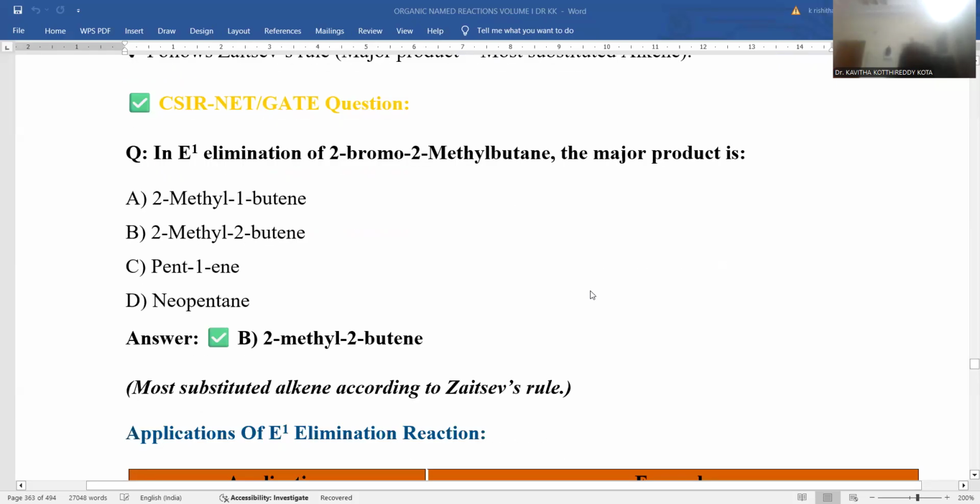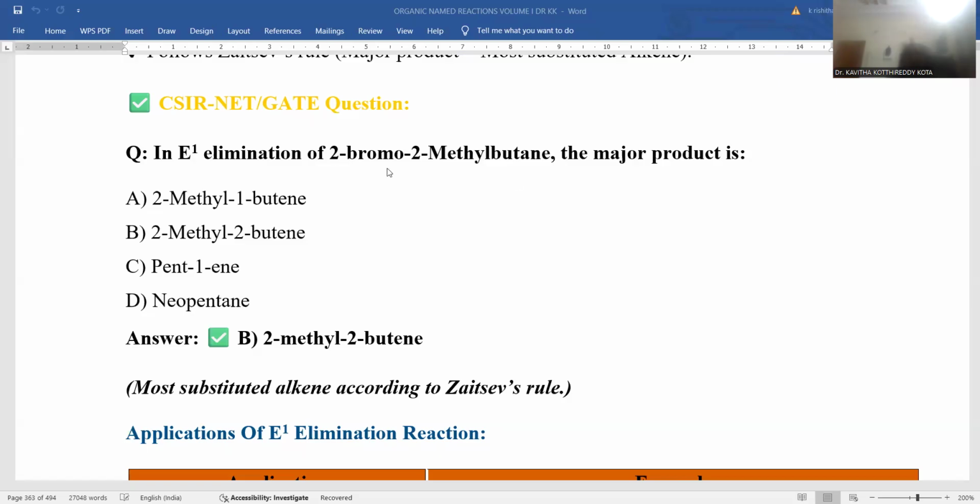From the examination perspective, some competitive exam questions are also provided to build conceptual understanding, and now we are discussing the competitive exam based explanation regarding this E1 elimination reaction. In E1 elimination, if we take 2-bromo-2-methylbutane as the starting material, what could be the major product?